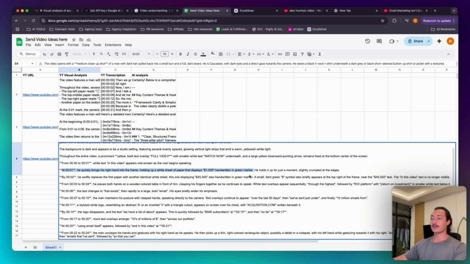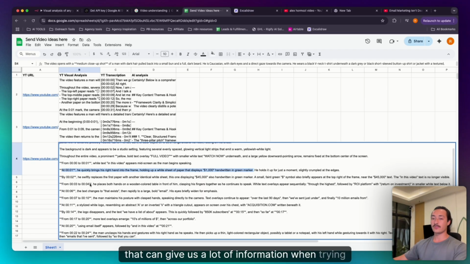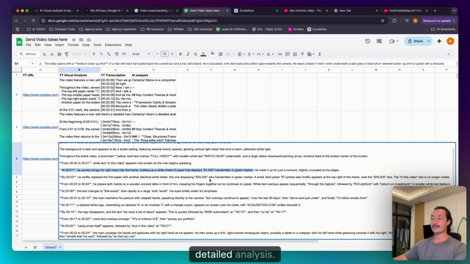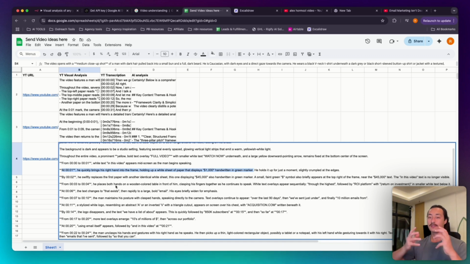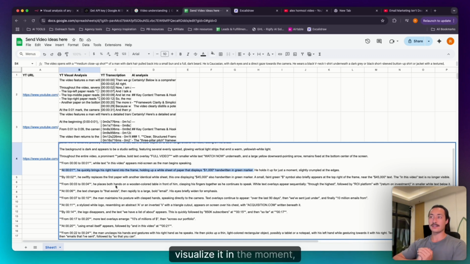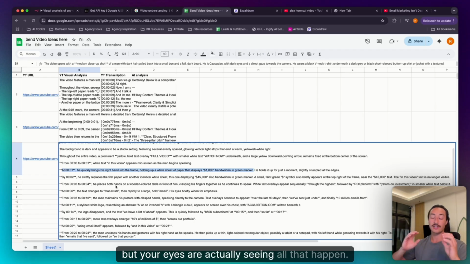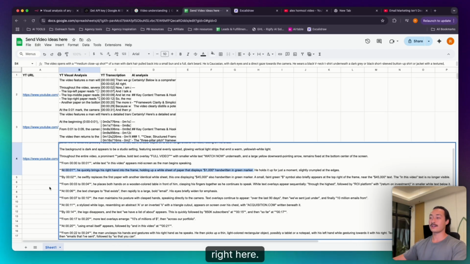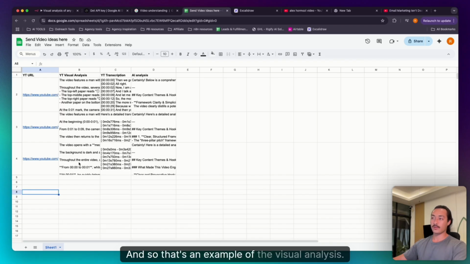And so that can give us a lot of information when trying to create our own videos in the future, or any type of video that you would want to make with that detailed analysis, right? You may not be able to visualize it in the moment, but your eyes are actually seeing all that happen. And that's kind of like what the AI is also doing right here. And so that's an example of the visual analysis.